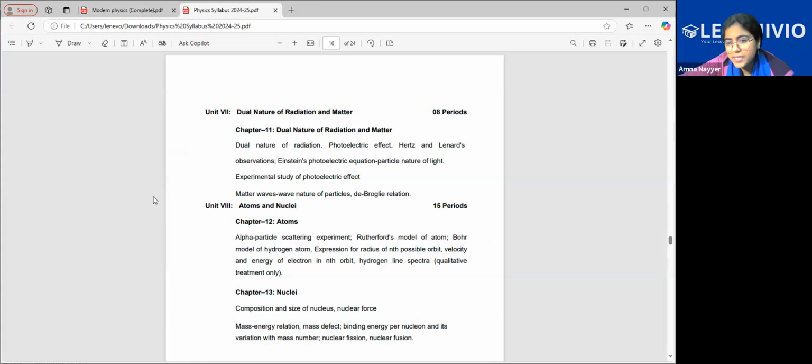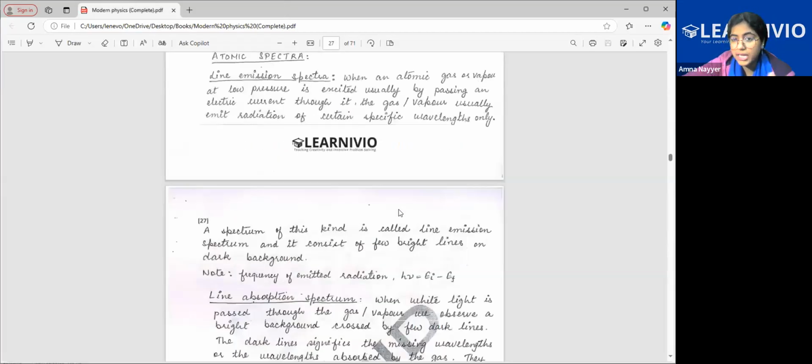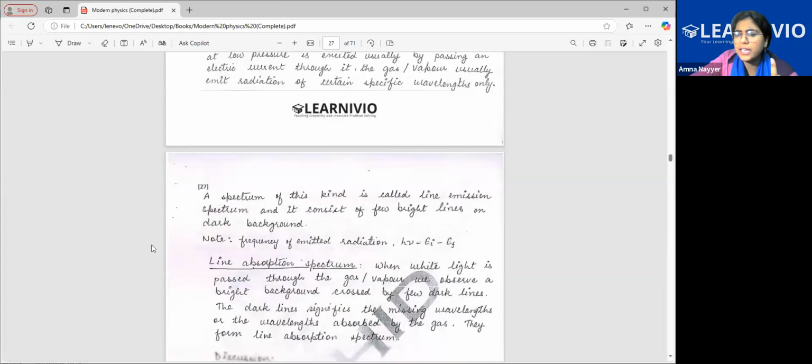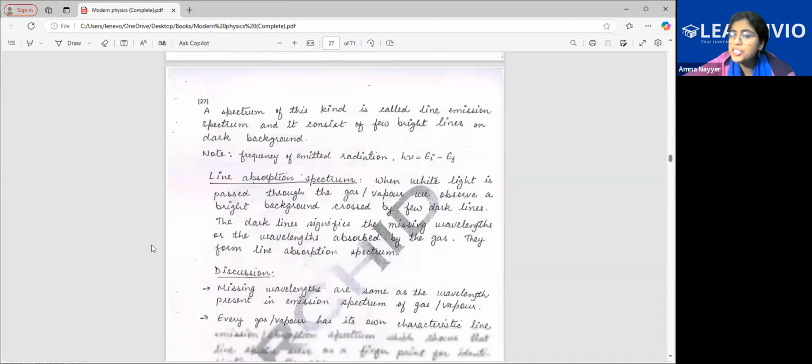So what is line emission spectra? When an atomic gas or vapor at low pressure is excited, usually by passing an electric current through it, the gas or the vapor usually emits radiation of certain specific wavelengths only. Those wavelengths we have to calculate and study. A spectrum of this kind is called a line emission spectrum, where few bright lines are formed on the dark background. So how to calculate the frequency? Again, by initial minus final.